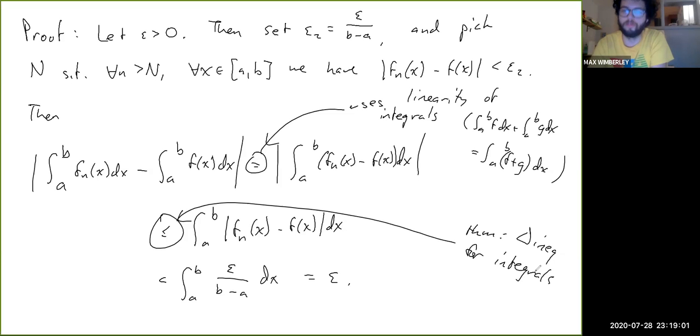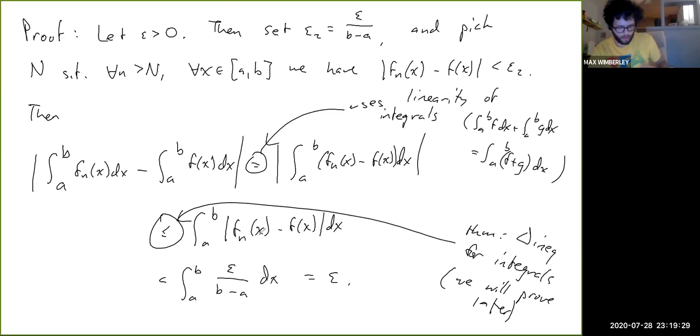So we will prove this later. Basically, you can move an absolute value outside of an integral into the integral and you'll get an inequality that way. So, yep, that's theorem 25.2.